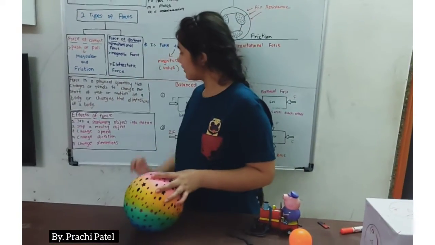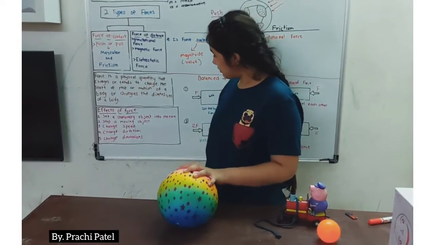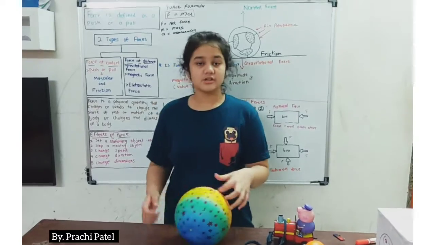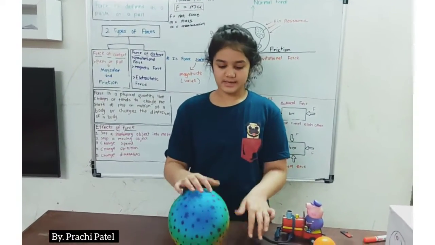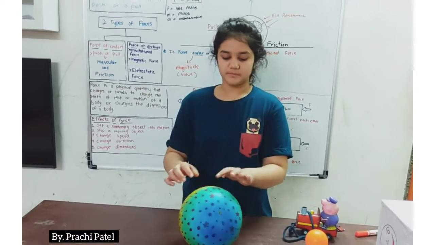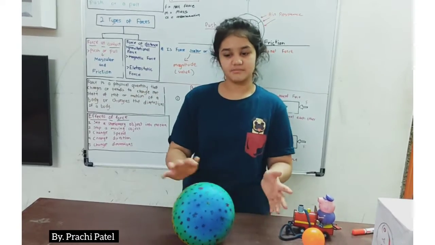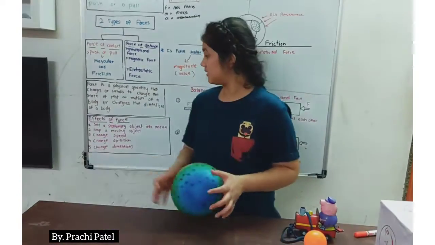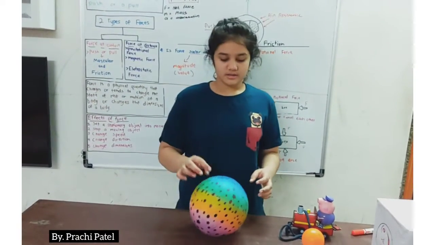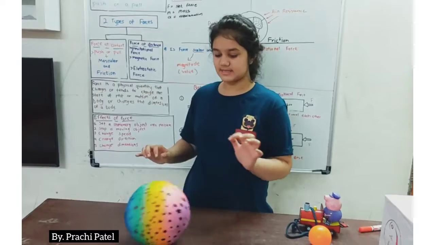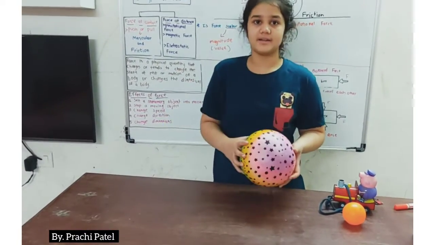Then, effects of force. Set a stationary object into motion. Setting a stationary object into motion means, let's see the experiment. This is a stationary object, and then we can start this object in motion. Then we have stopping a moving object. This is moving, but I'm stopping it at a certain point. So we can also stop it at a certain point.